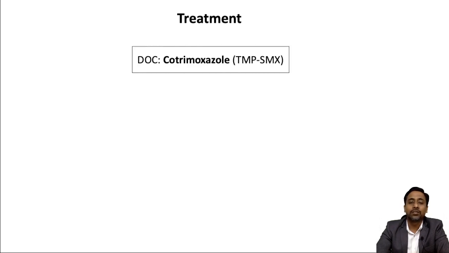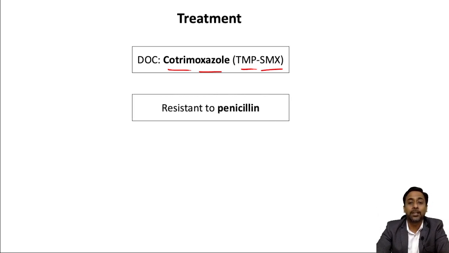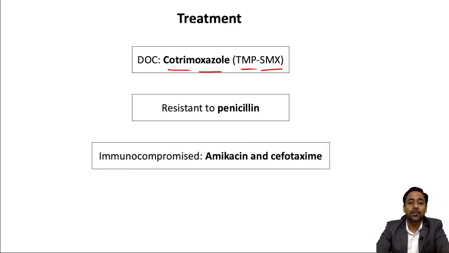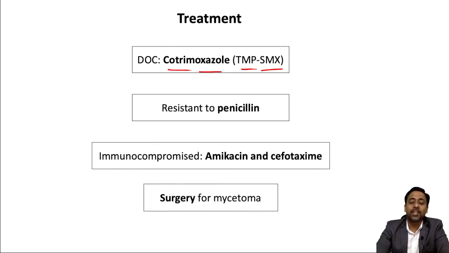Treatment. If you remember, the treatment of actinomyces, I told you, is penicillin. But in case of Nocardia, the drug of choice is trimethoprim sulfamethoxazole, also known as cotrimoxazole, TMP SMX, and these are resistant to penicillin, so penicillin will not work on them, whereas in actinomycosis the drug of choice is penicillin. And for immunocompromised patients, we can use amikacin and cefotaxime, and for mycetoma we can do surgery to remove the lesions, okay.